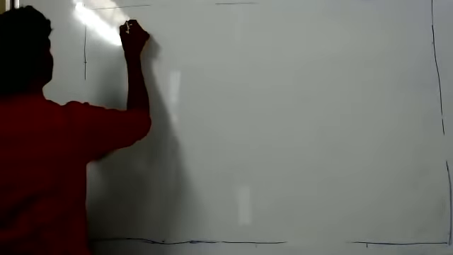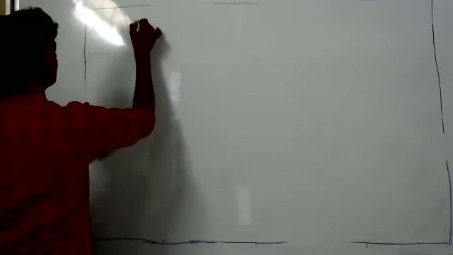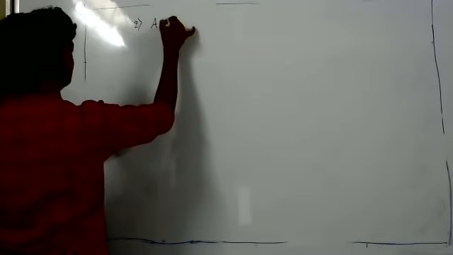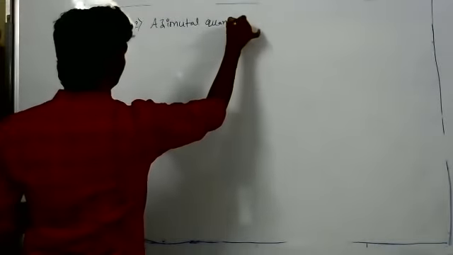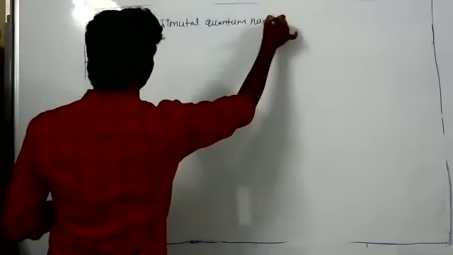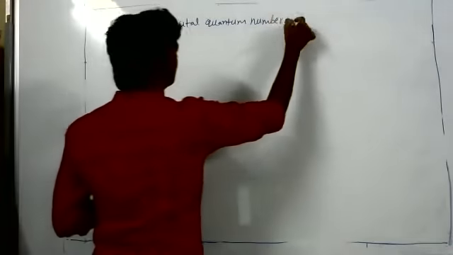Next, the azimuthal quantum number. So should we write it down? Yeah.